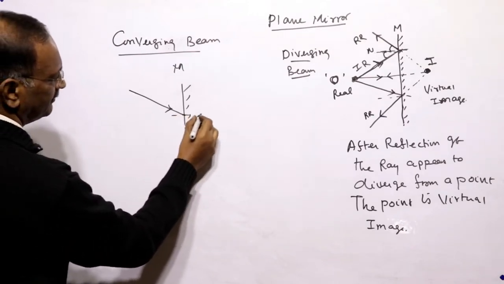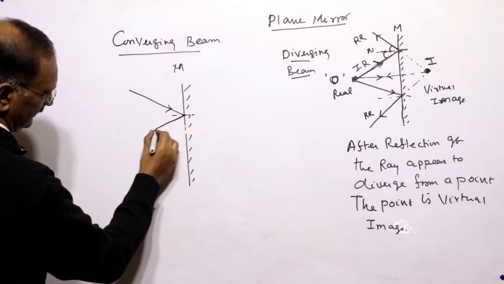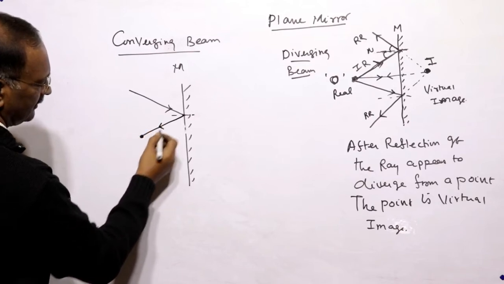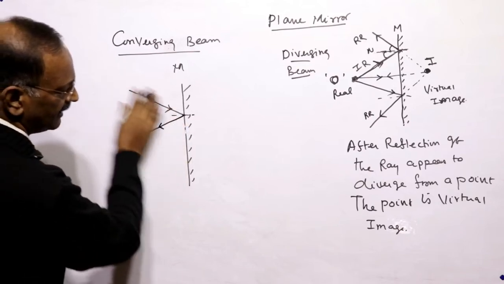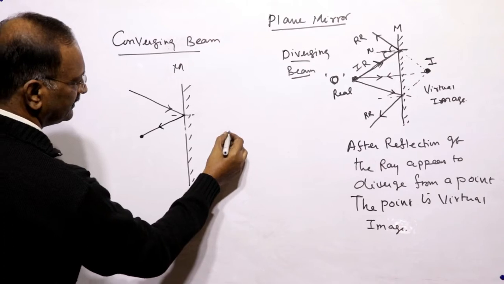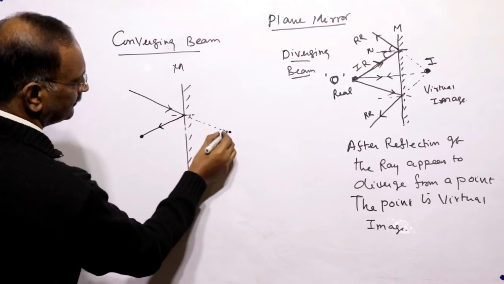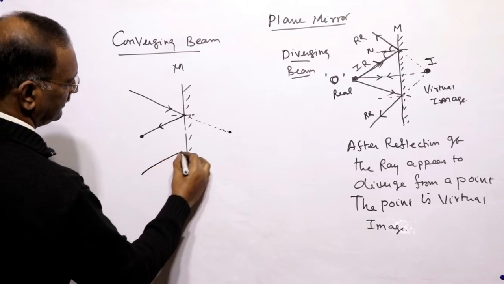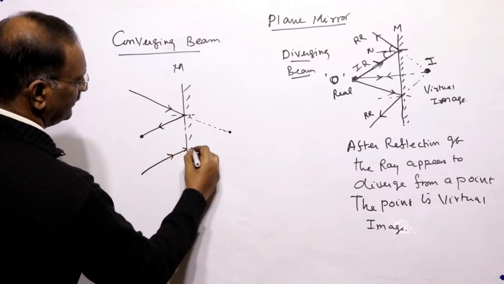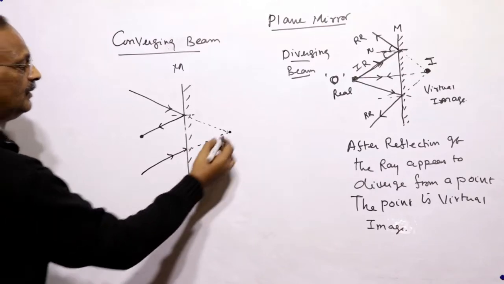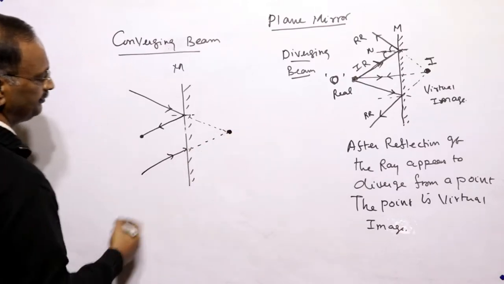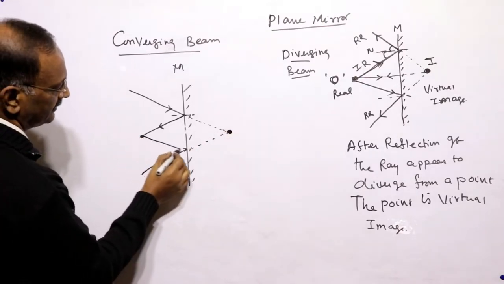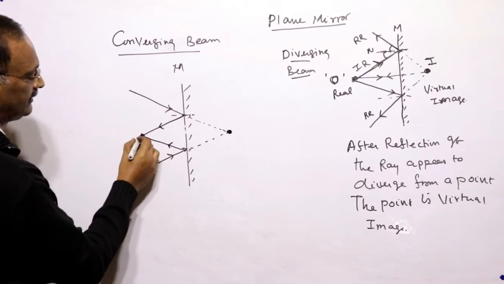After reflection from the normal, it comes like this. It appears to converge somewhere here. And one more ray from here is also converging. It seems to converge at this point. After reflection, this will go like this.